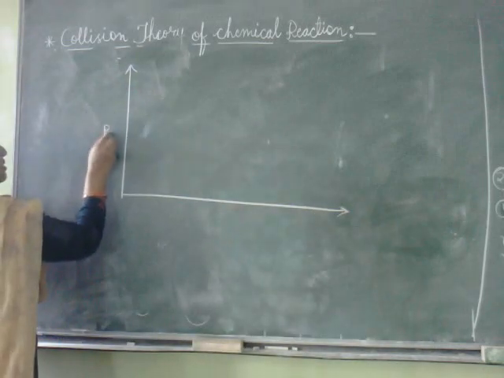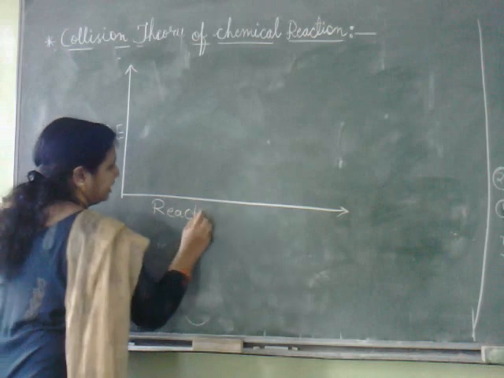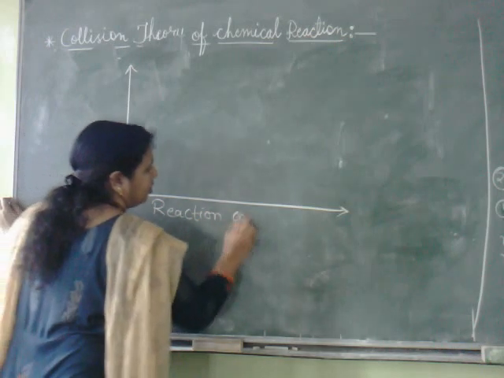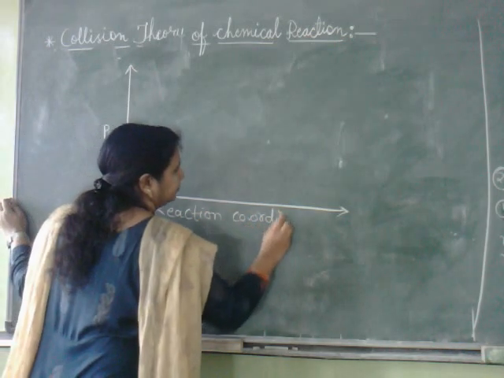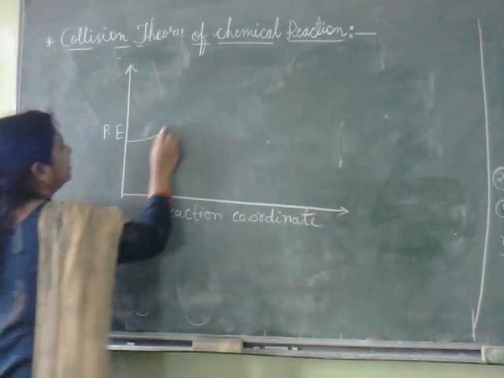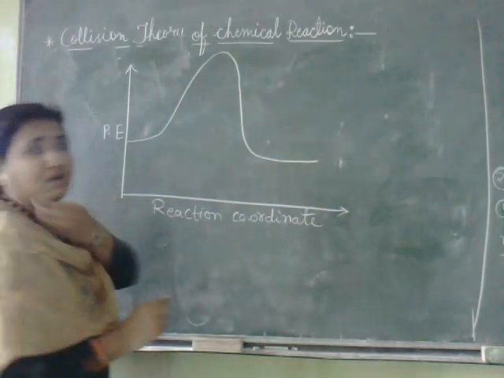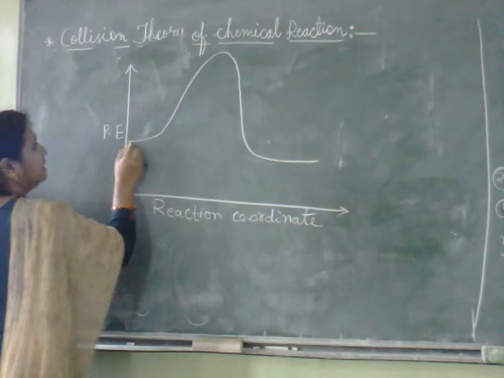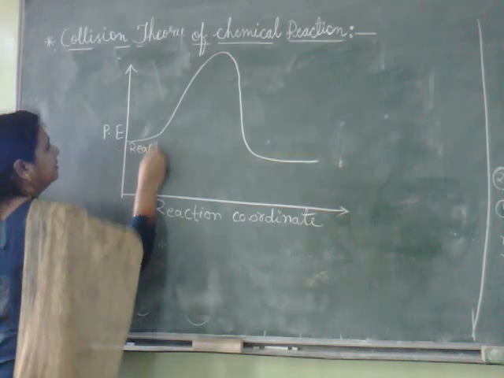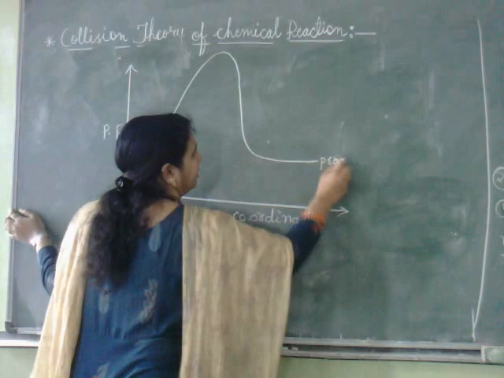Here we will take potential energy, and here we have the reaction coordinate. This is our graph. Now what is this? These are the reactants and this is the product.